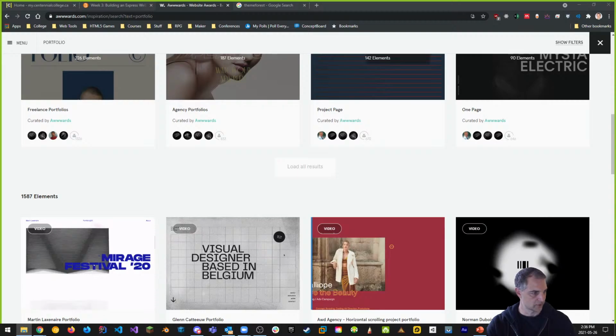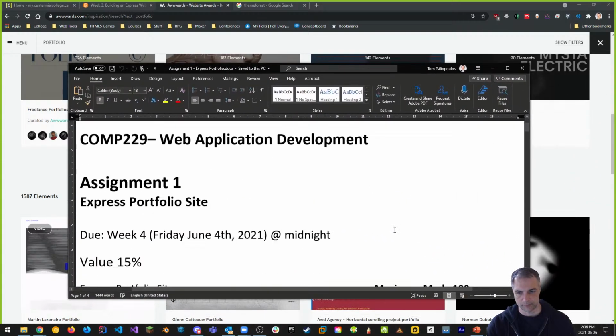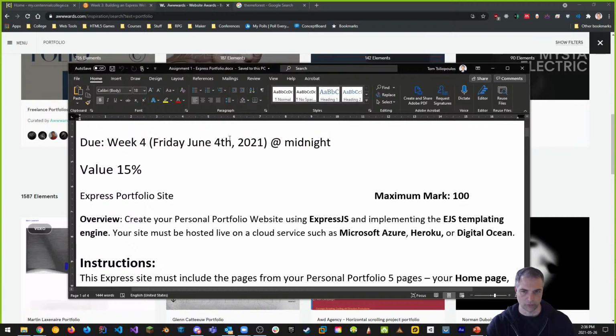And what I mean by that is, if we look at, I'm just going to bring up assignment 1 again. Let's look quickly at assignment 1 one more time. And I always use this as a basis for what's happening. So this is June 4th, 2021. So that's next week, Friday is when this is due. And notice what it says.